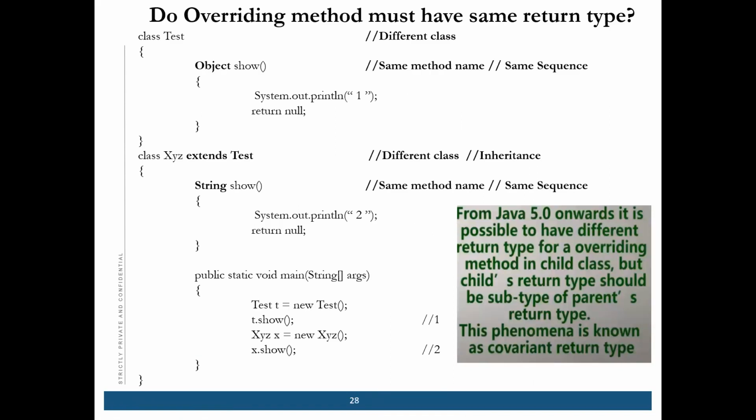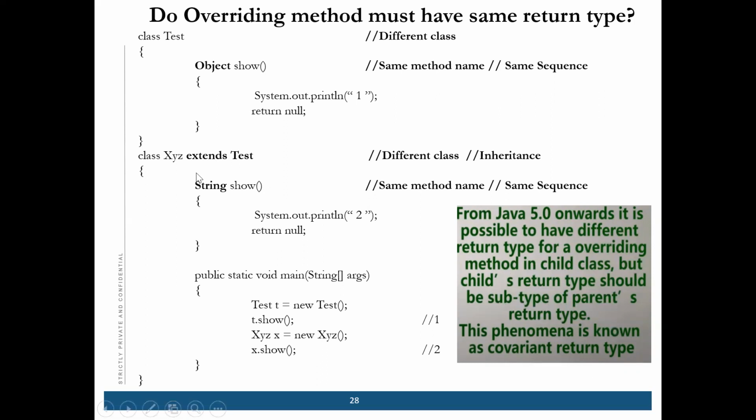Now, coming to the overriding method, it must have the same return type also. Suppose there is a different return type, then what will happen? We have not discussed the return type. From Java 5.0 onward, it is possible to have a different return type for an overriding method in the child class, but the child class return type should be a subtype of the parent return type. This phenomenon is called covariant return type.